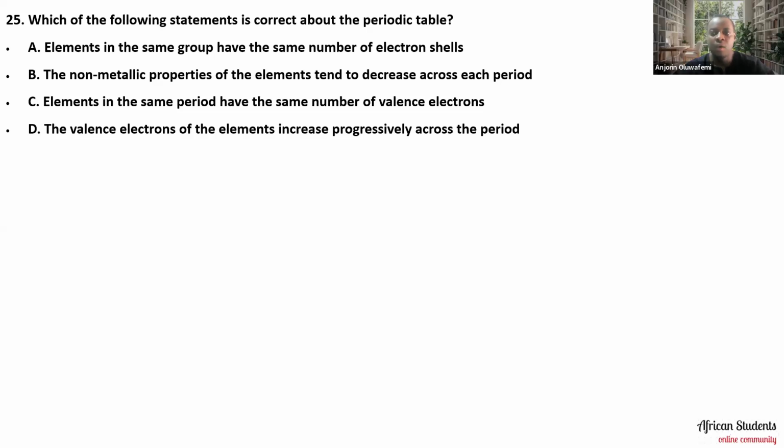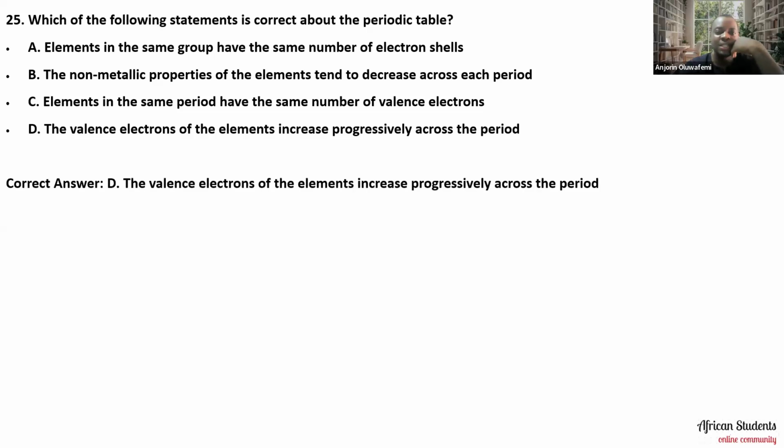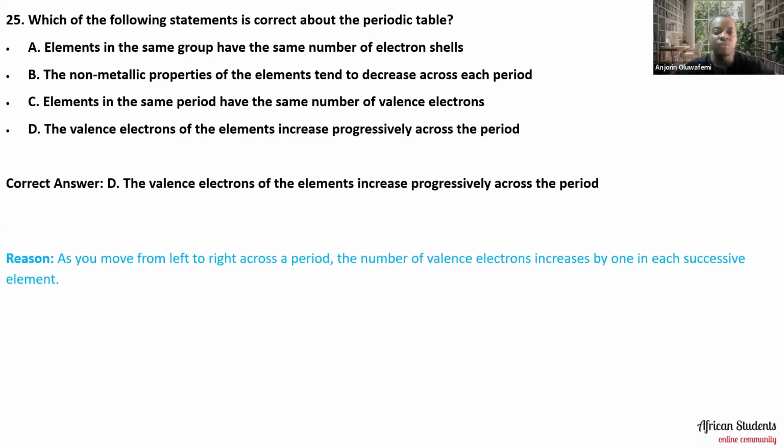Let's go down. So the right answer is the valence electrons of the elements increase progressively across the period. That's very, very correct. As you move from left to right across the period, the number of valence electrons increases by 1 in each successive element.